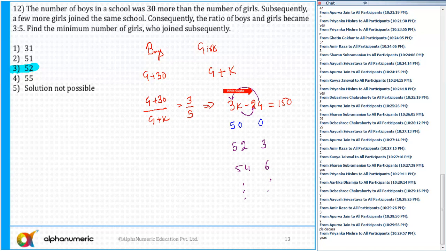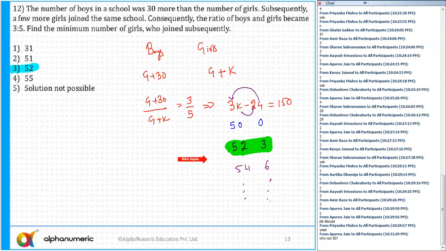So there are many integral solutions. But the question is to find the minimum number of girls who joined subsequently. So the minimum number of girls who joined subsequently is 52. I need to find the value of K. Initially, the number of girls can't be 0. So if initially the number of girls is 3, in that case 52 girls joined.